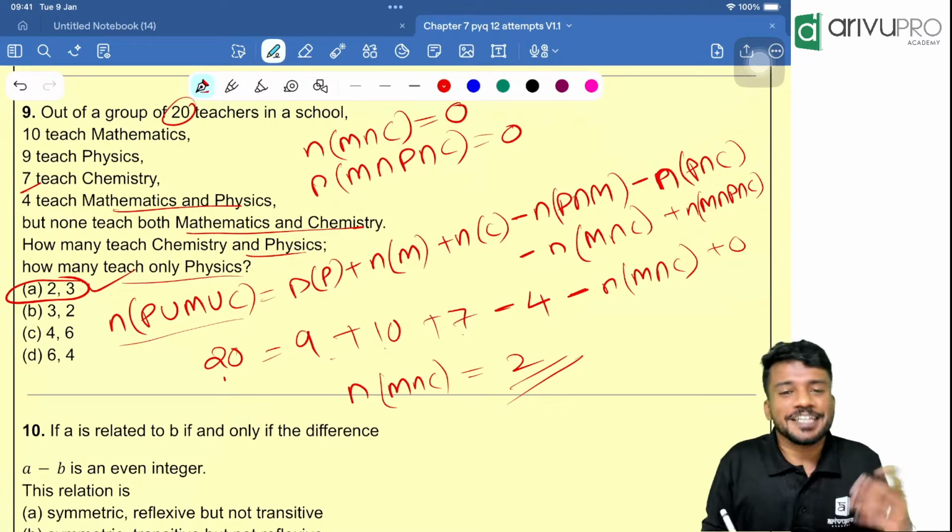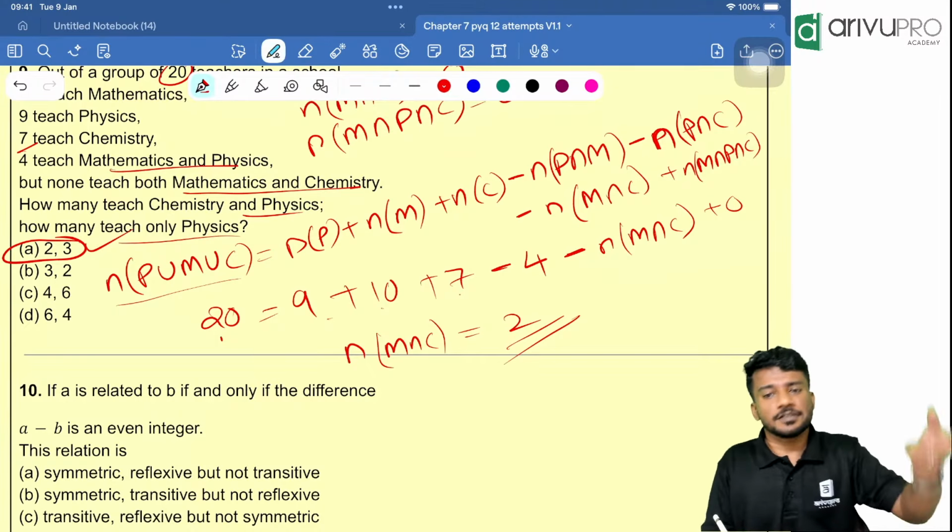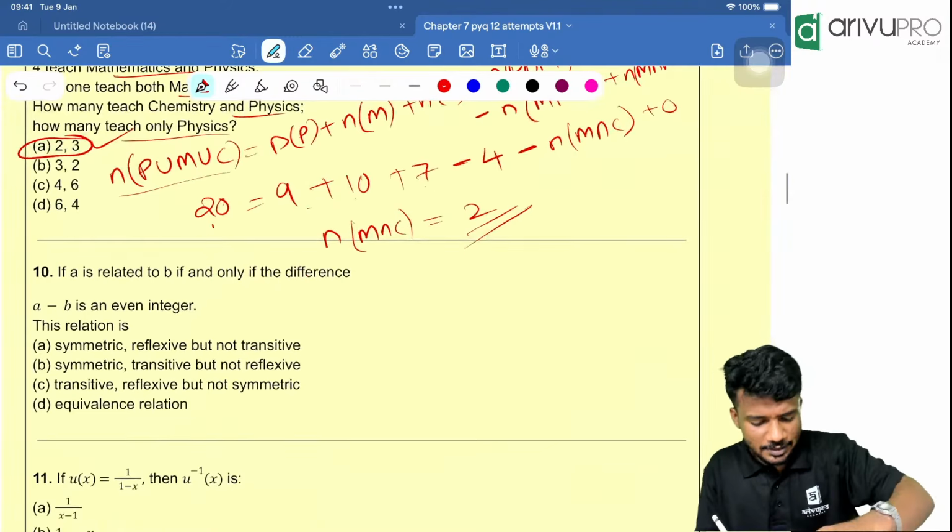We don't need to do the next one. Directly you are getting the answer. They are asking how many teachers physics and chemistry, then how many teachers physics. That is the question. So option A should be the answer. Yes, everything is correct. Dharani, just check your answer.